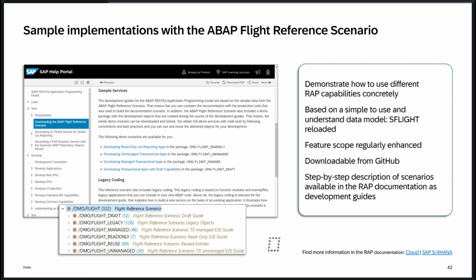But if you have a fresh system and you are not sure what RAP is and everything is confusing, and you want to see some behavior definitions and behavior implementations, then you can choose this package, put it in your favorite packages, and see what things you can develop with RAP, right? And very importantly, if this is not available in your current system and you have the privilege, you can just download it from GitHub. It's open source, it's free. So you can connect with GitHub and download it all, right?